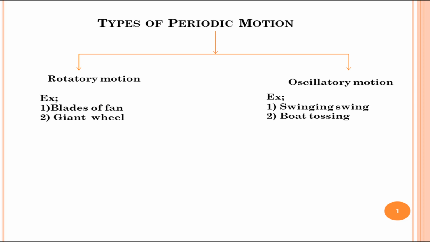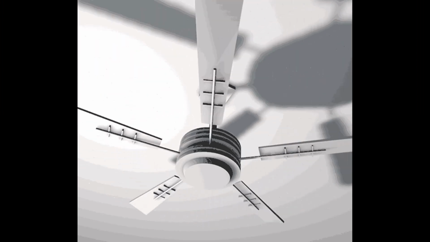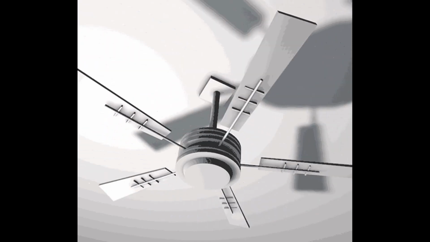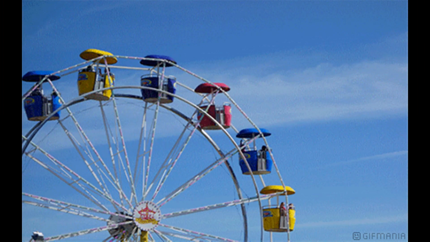The types of periodic motion. There are two types of periodic motion. The first one is rotatory motion, and the other is oscillatory motion. An example for rotatory motion is the motion of the blades in a fan. The blades of the fan repeat their motion in a particular time interval. One more example for rotatory motion is the motion of a giant wheel.